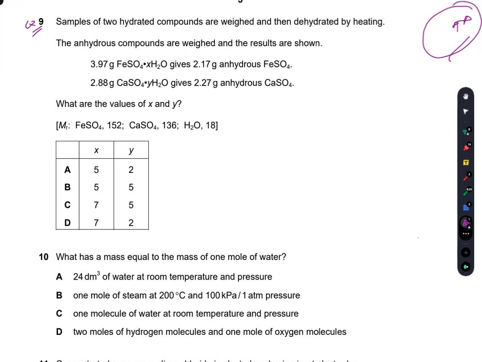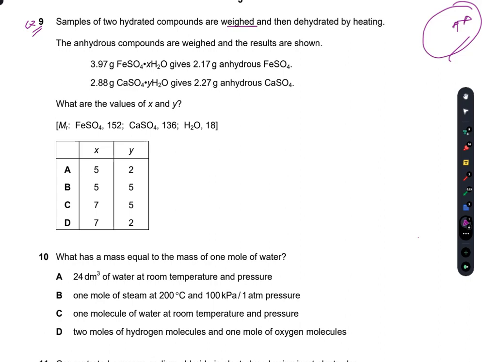Samples of two hydrated compounds are weighed and then dehydrated by heating. The anhydrous compounds are weighed and the results are shown. 3.97 gram of hydrated ferrous sulfate gives 2.17 gram anhydrous FeSO4, and 2.88 gram hydrated CaSO4 gives 2.27 gram of anhydrous calcium sulfate.